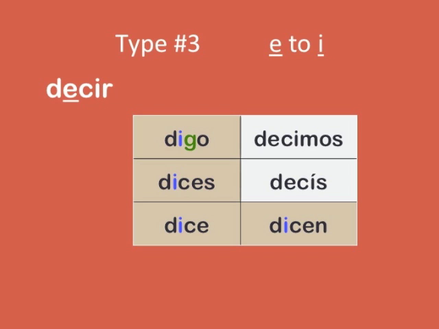So now let's go back and do the yo form. Because it's in the boot, the E is still going to change to an I, but the C changes to a G in this case to form the word digo, I say. This is only going to happen with decir. You're not going to see any strange changes like that happening with repetir or pedir. On those, you will only see the standard E to I stem change of a typical boot verb.